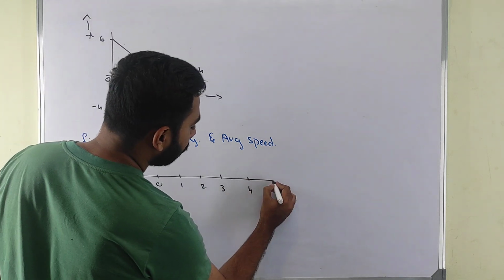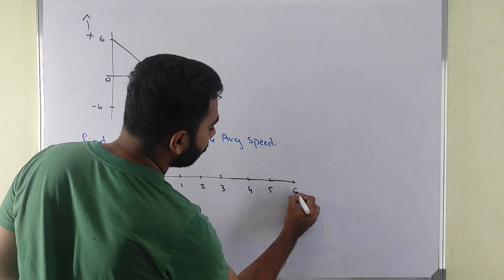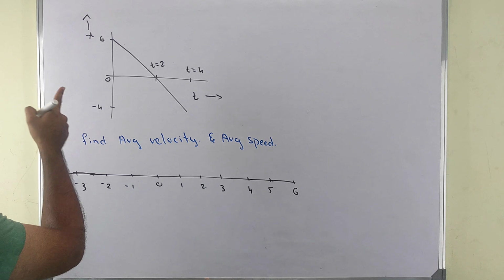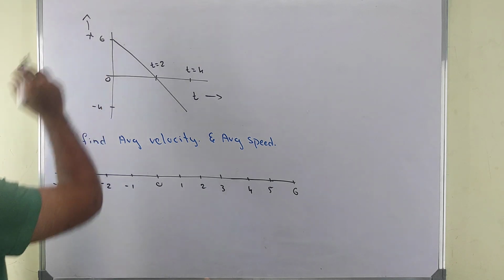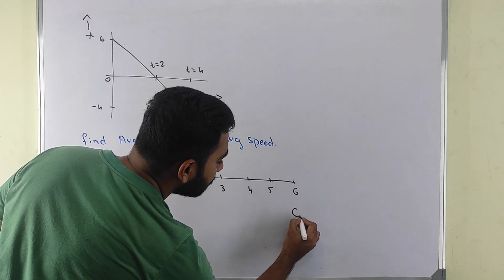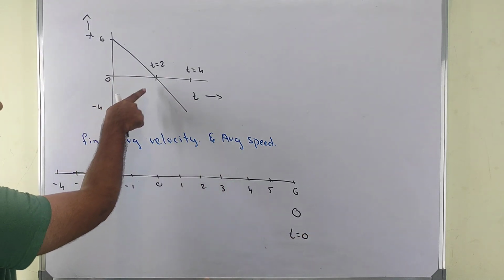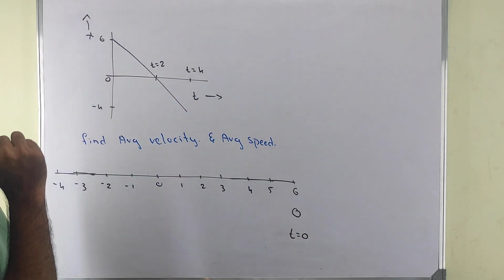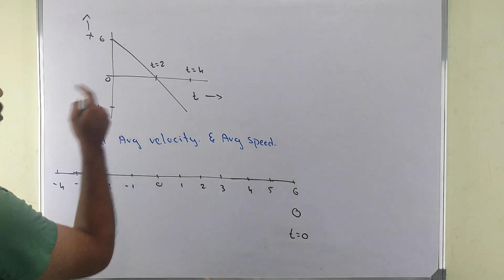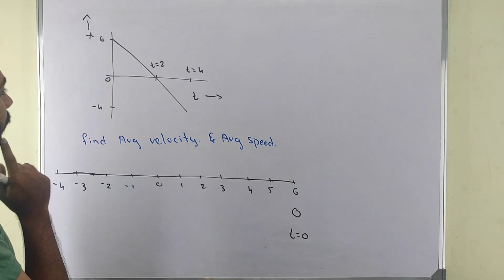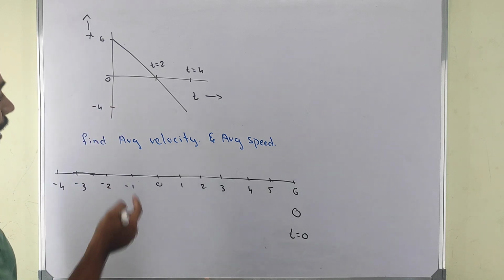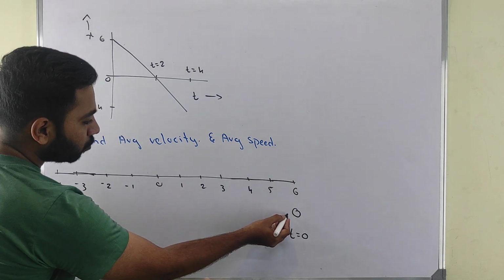Here we are still more, 5 and 6. Now at time t equal to 0, your body is at 6. That means your body is here at time equal to 0. Now at time equal to 2, you got somewhere else. We don't know the distance. Yeah, we know. At time equal to 2, you came to 0 meters.